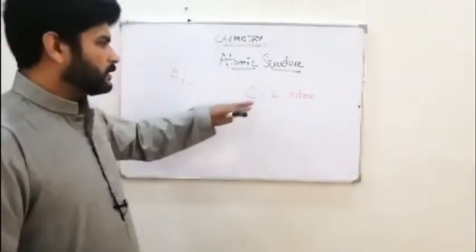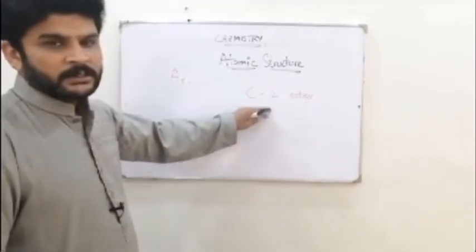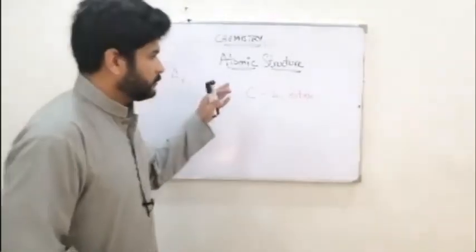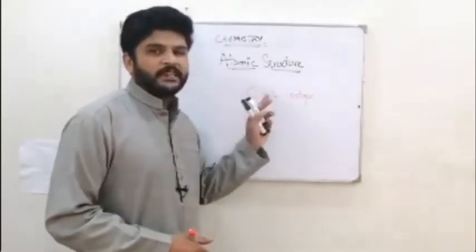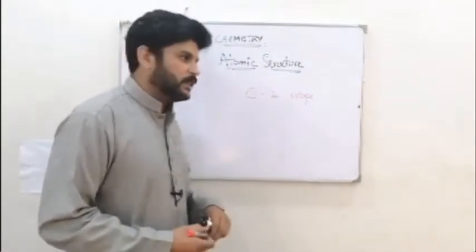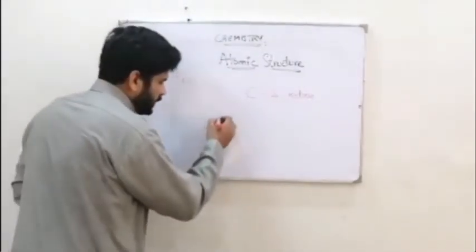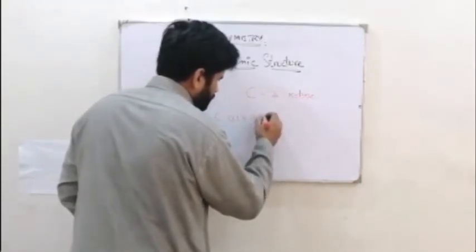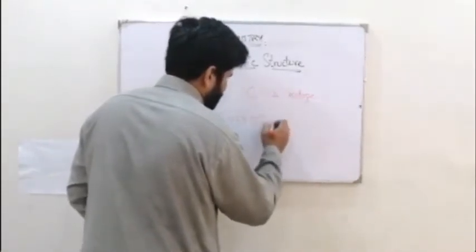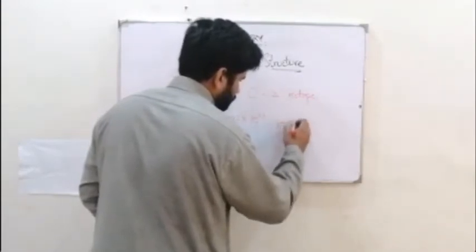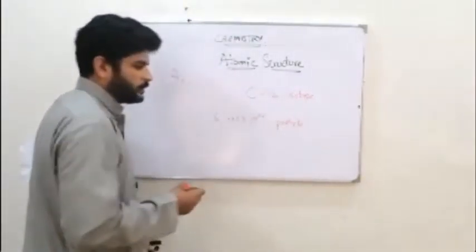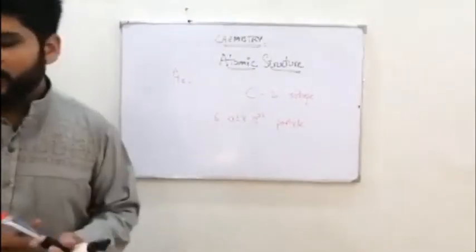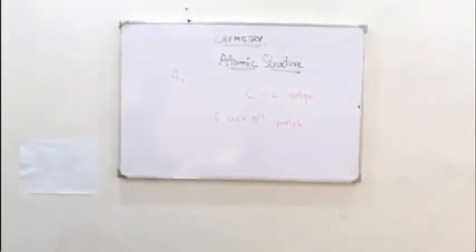So they took this as a standard and related the other numbers to it. For example, they took 6.02 times 10 to the power 23 particles. This is known as Avogadro's number. You don't need to remember it right now. I'm going to teach you in moles.